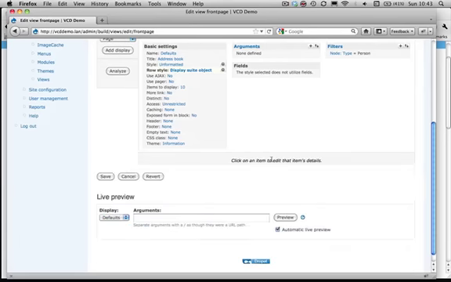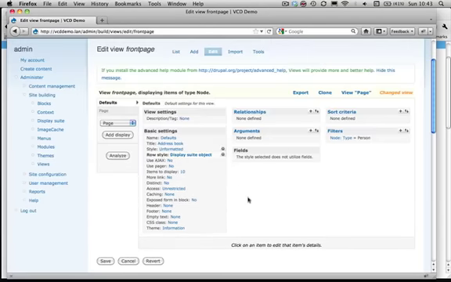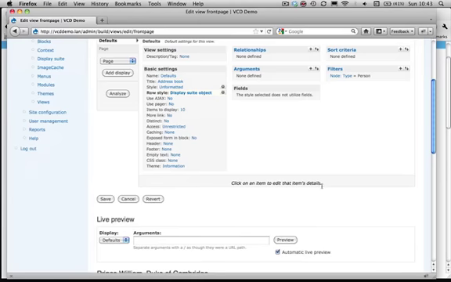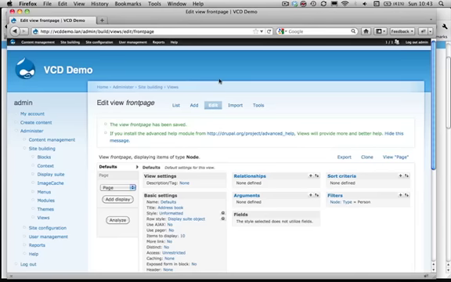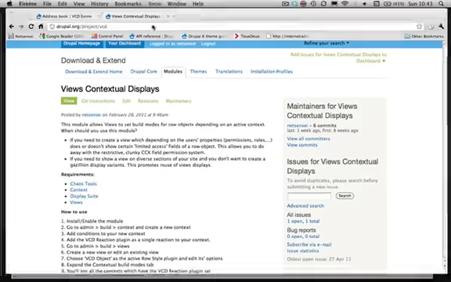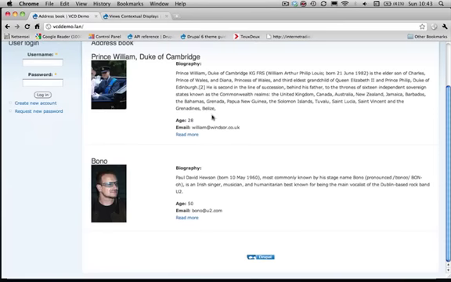So we can update this, and it is still going to use a teaser build mode for our view, or for our display variant. So let's save this, and let's go back. You'll see the fields are still being displayed.